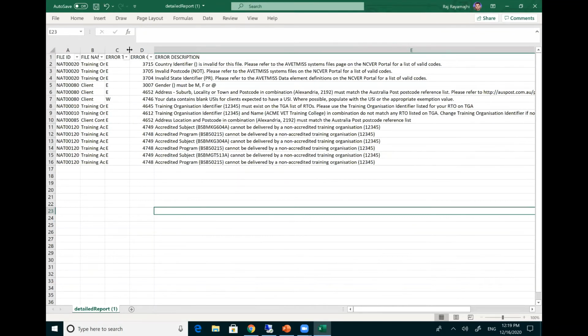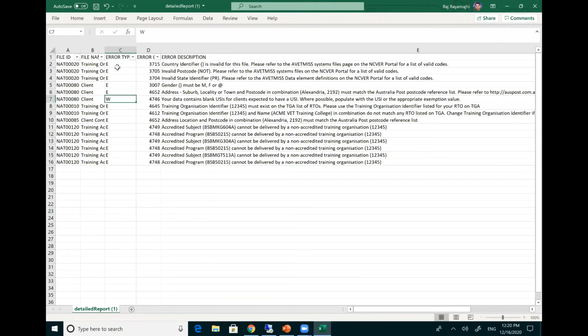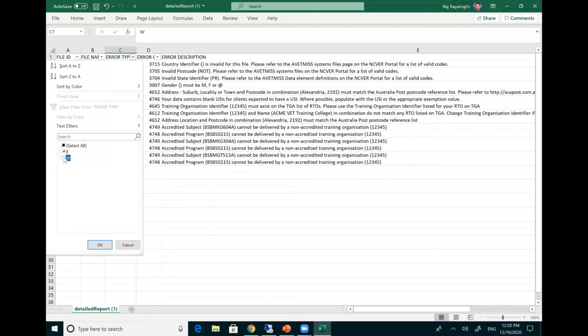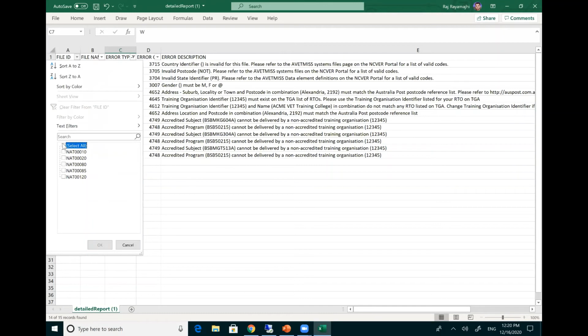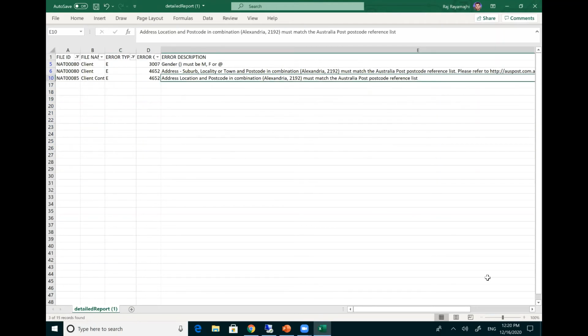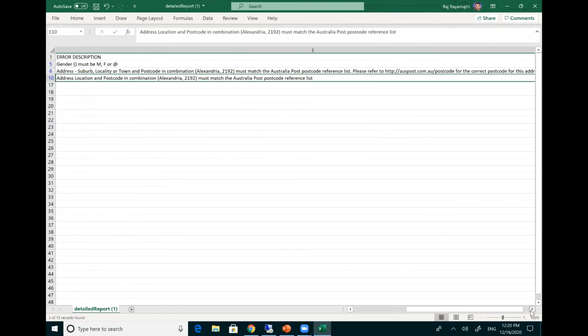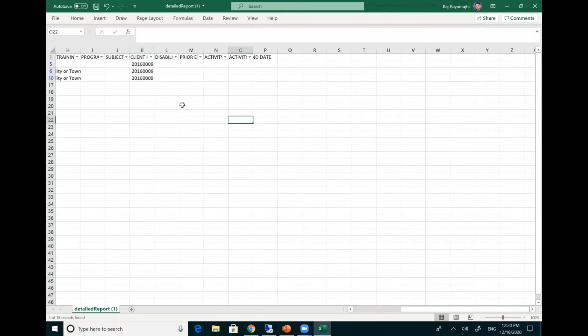So anything with the error type E must be fixed. The word W is a warning, so it's something that can be avoided, and you can still submit your data. So you can filter, and you have to fix all of these errors. And you can see here as well which particular file has what type of error. So if you want to fix the data for NAT 80 and 85, which is the address related, you can see. Okay, and if you go towards the right section here, you will see in column K what the student ID is that you need to fix this data for.